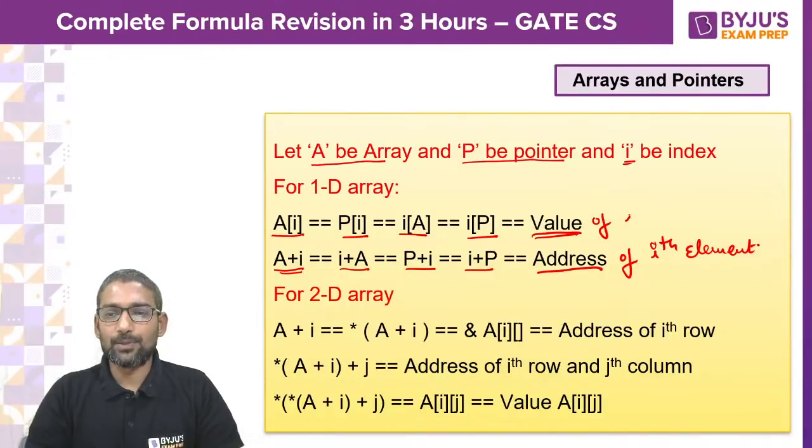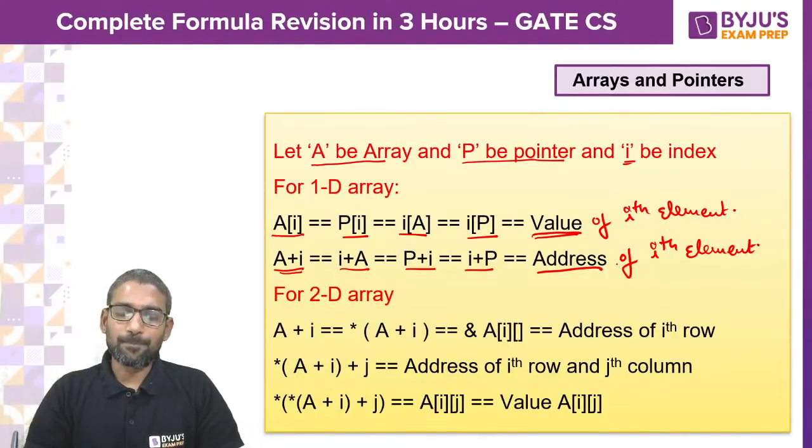Here, value of ith element. Okay. So this is for one dimensional array. But for two-dimensional array, it is little different. When you say a plus I, we know you will get address, right?